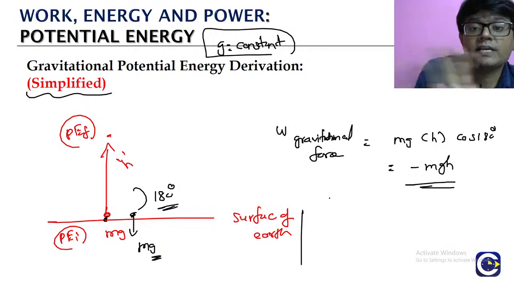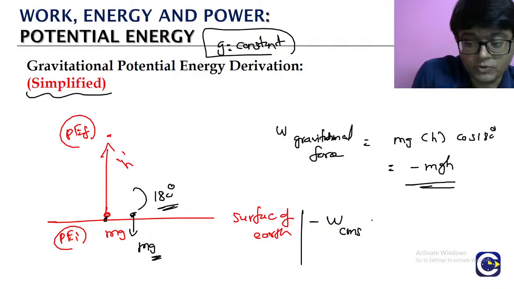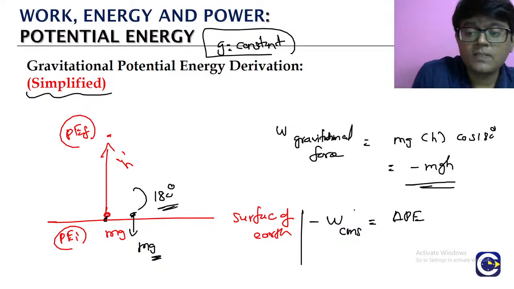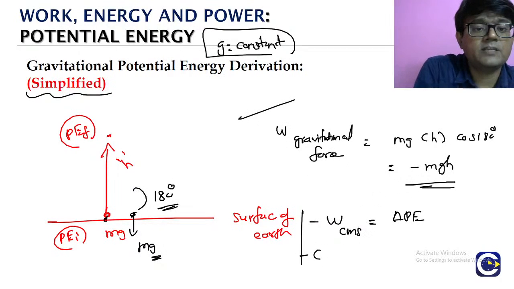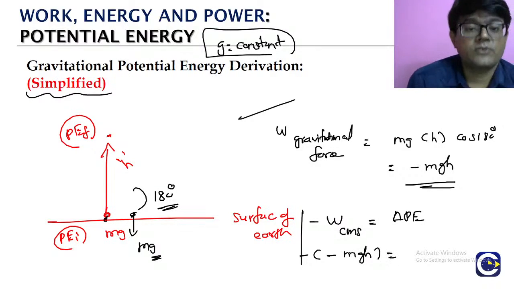What is the potential energy concept? Remember, the negative of the work done by the conservative force is equal to what? The change in potential energy. Here the conservative force is the gravitational force. So the negative of the work done by the conservative force is equal to the change in potential energy.